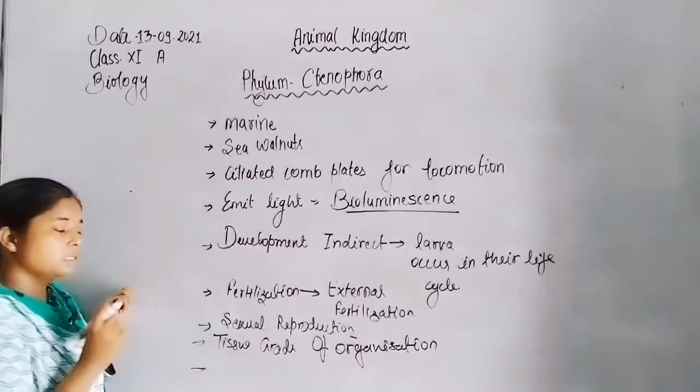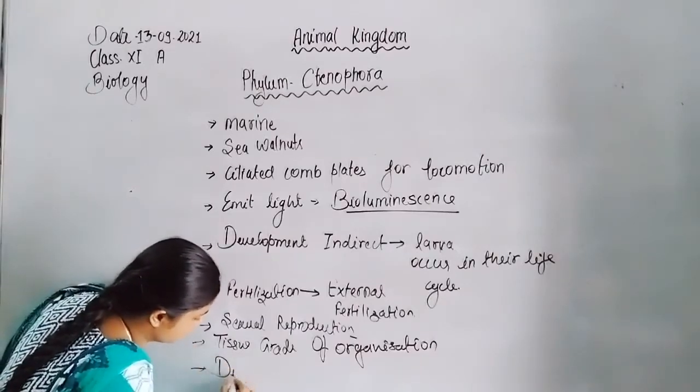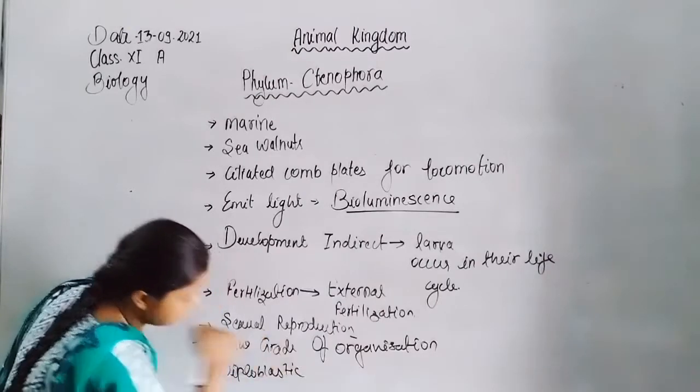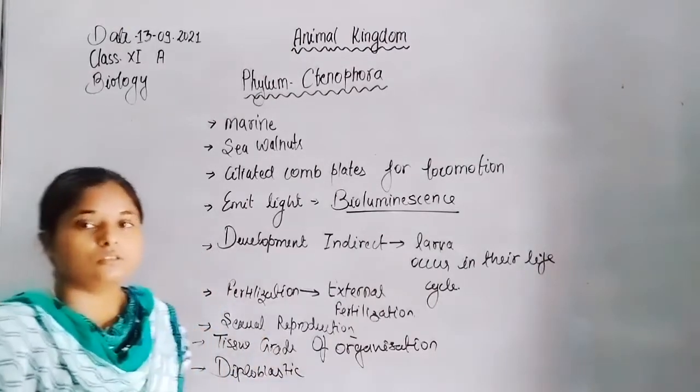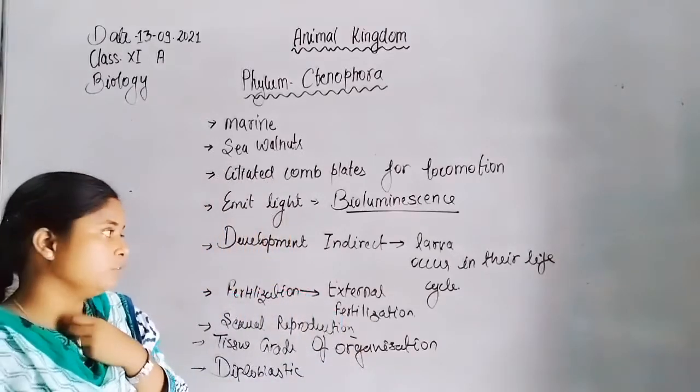Another thing is the body wall is diploblastic. These are diploblastic animals. So these are the important features of the phylum Ctenophora.